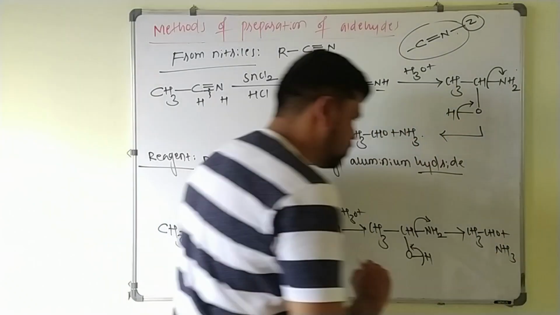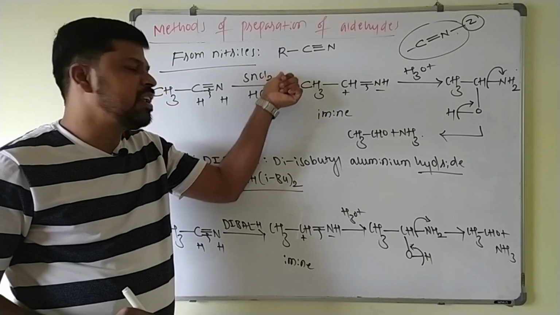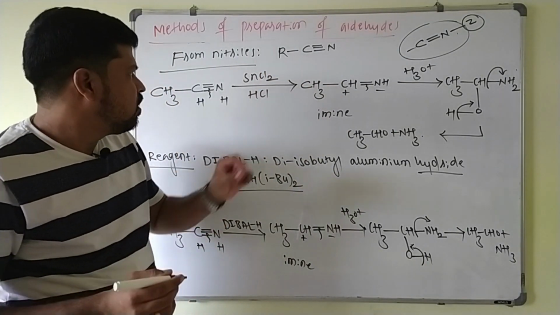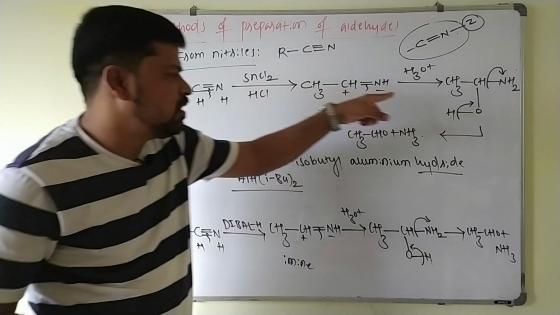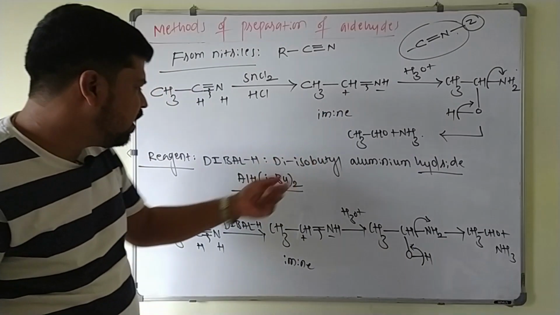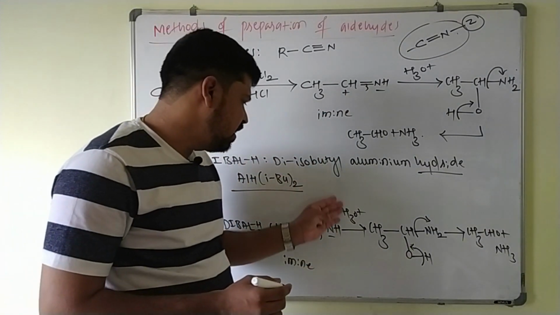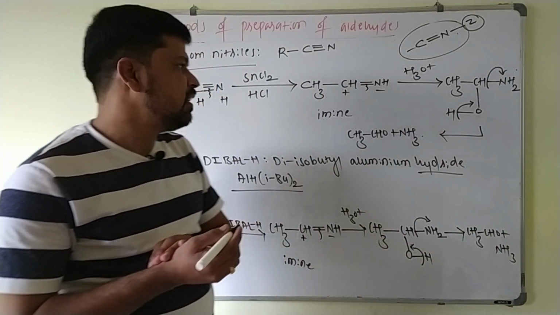So always keep in mind, for the reduction of nitriles you can use stannous chloride in presence of HCl, or you can use DIBAL-H also. Only the reagent stannous chloride in presence of HCl is the Stephen's reaction, and alternatively you can use DIBAL-H also, which gives imines, and these imines upon hydrolysis give aldehyde and ammonia.